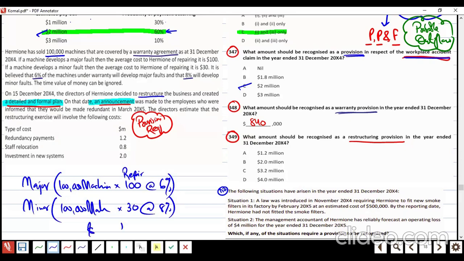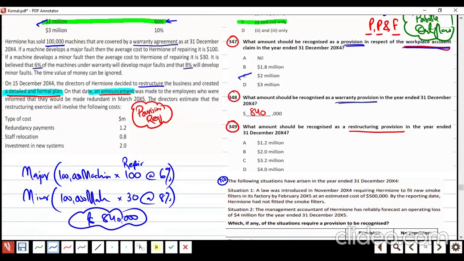So if we compute the EV, it will come to 840,000. Fill in the blank, so 840 needs to be written right over here. Finish. Got it or no? Yeah. Okay, now the next one.